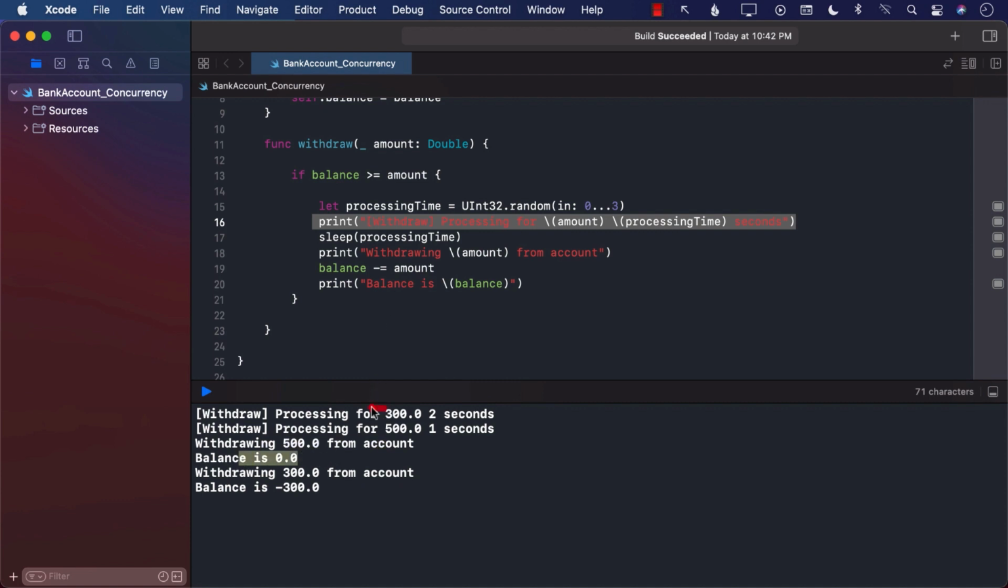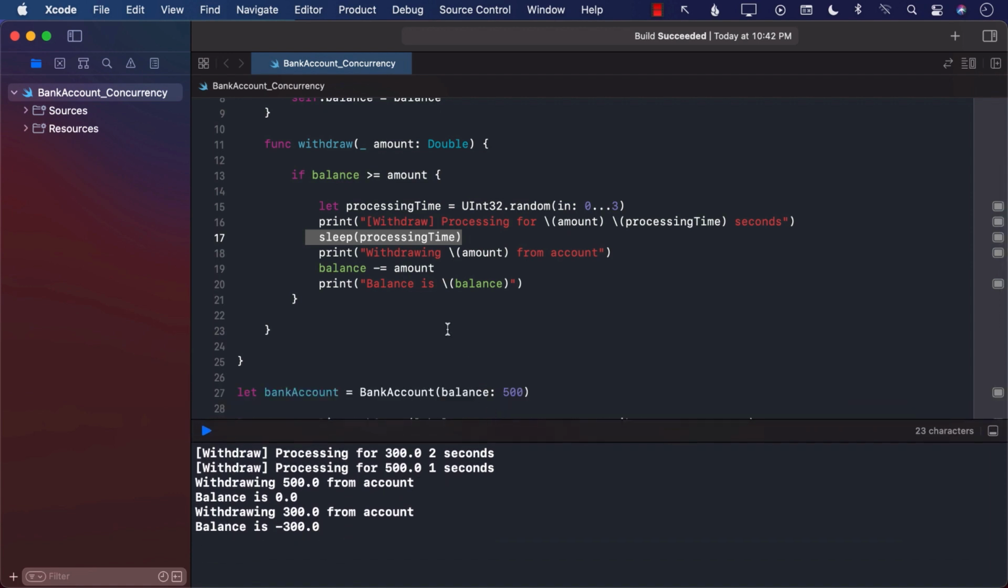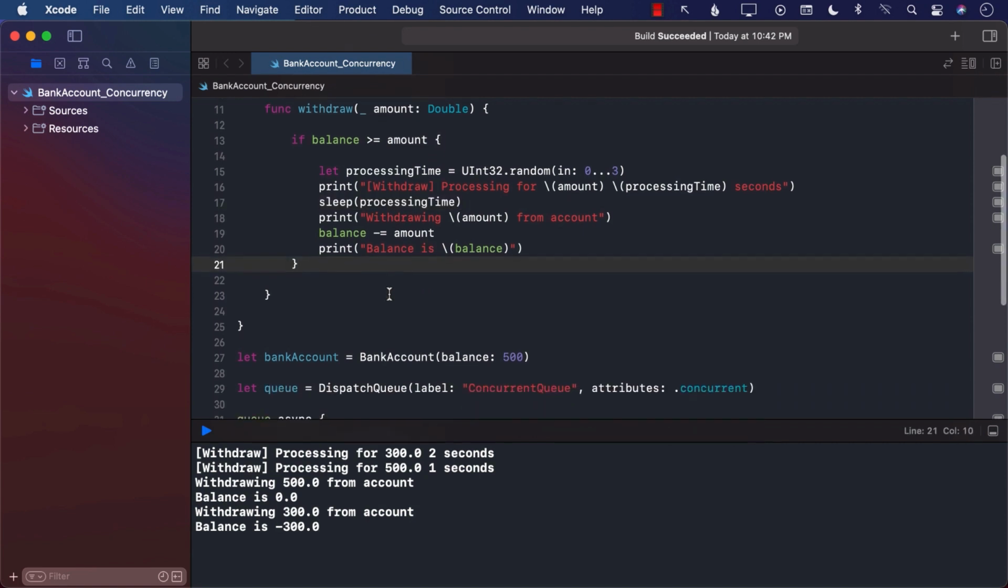But the processing for $300 was already at this point. It was just waiting for 2 seconds. This means that at the time when you were withdrawing $300, the balance was already $500. So it just went through and it's just still waiting. And when it's still waiting, it actually tried to withdraw $300, and now the balance is negative $300, which is not good because now you have to pay overdraft fees, which might be $30 to $40 depending on your bank. So you can already see that there is an issue going on.